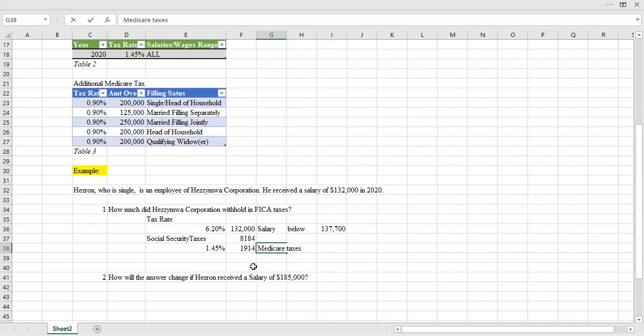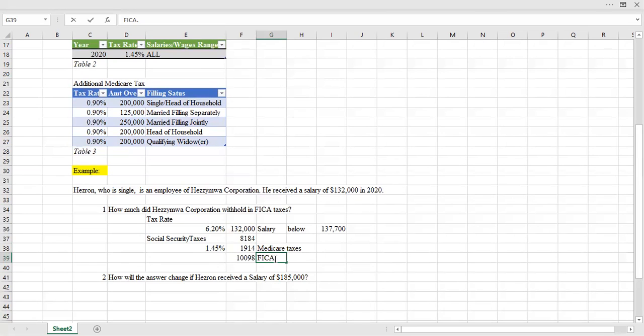Okay, what is the total amount in FICA taxes? The total amount in FICA taxes is this one added to this one. So Hezimo Corporation will withhold $10,098 in FICA taxes from Hezron's paycheck, and they have to match the amount.